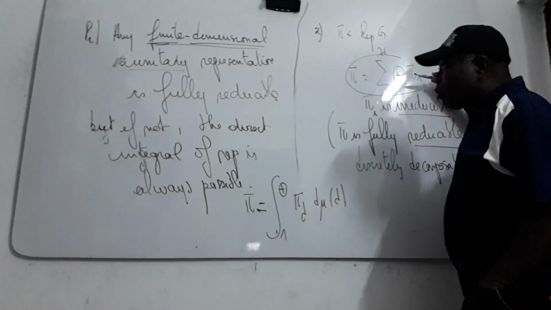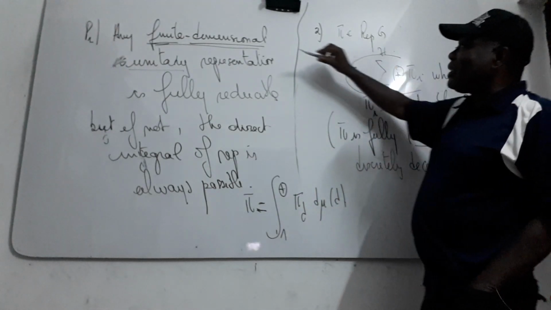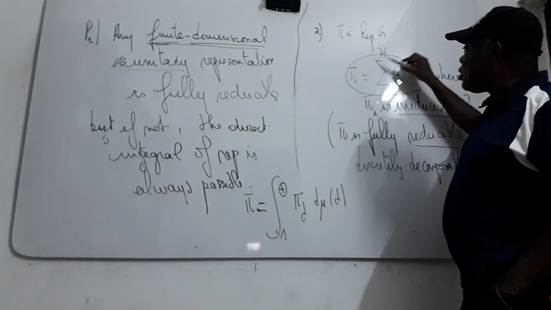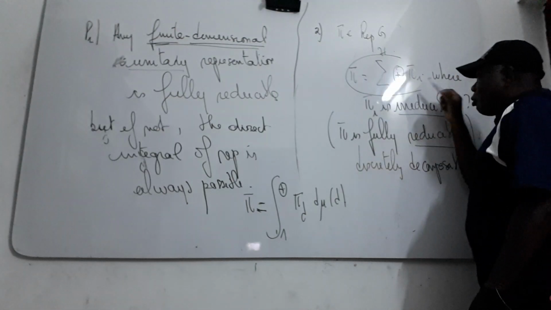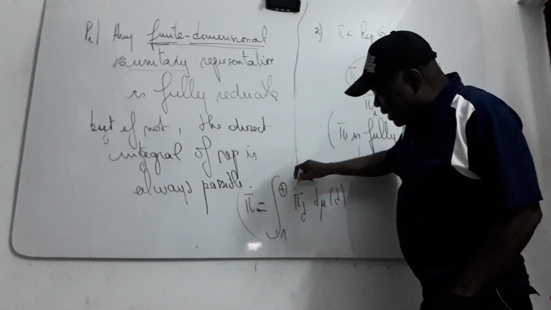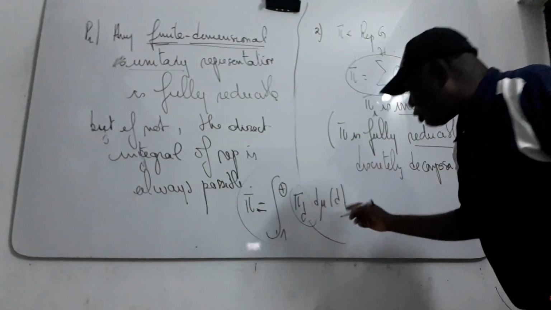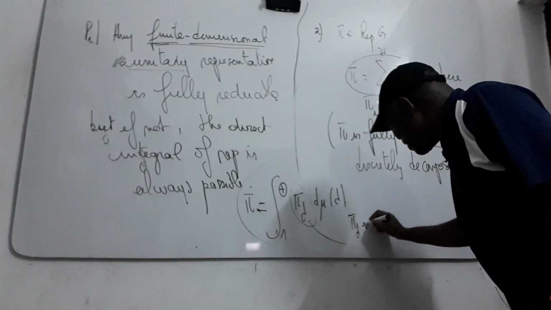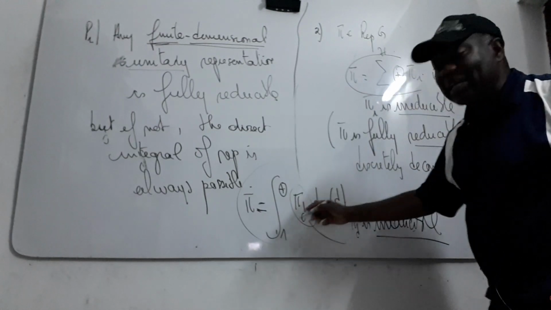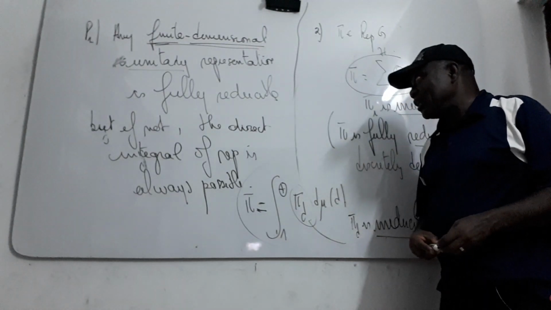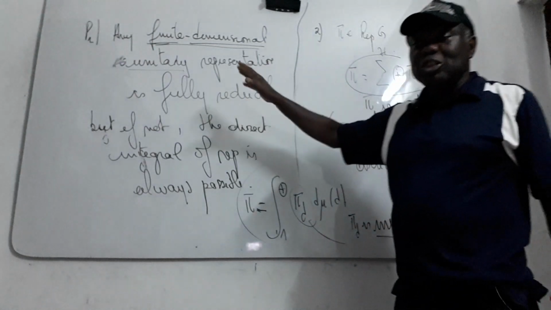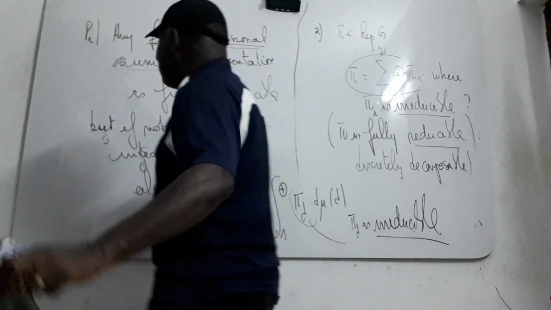But there is some condition. If you know the representation is not in this condition, you don't necessarily have this condition. You can't always decompose your representation into irreducible representations like this. But this one is always true: each component here, pi here, is irreducible. This component is always irreducible. By this, in this condition, you can get it.